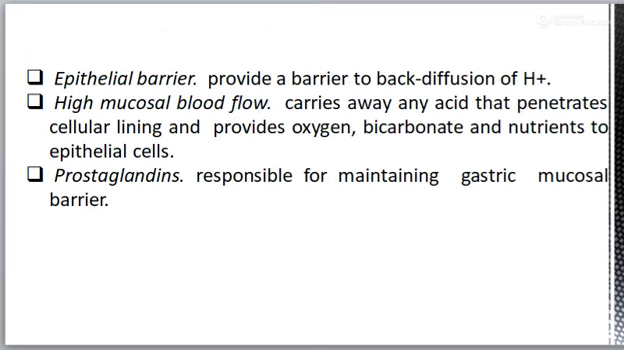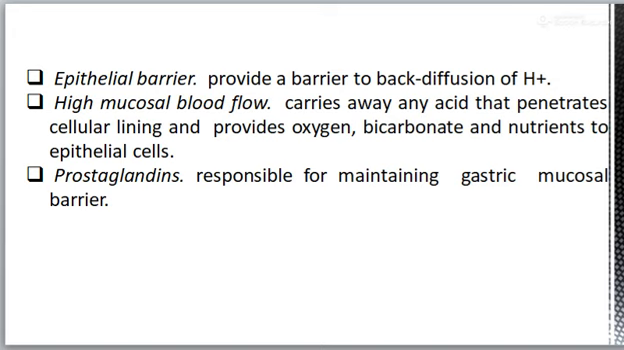Third is the epithelial barrier. The intercellular tight junctions provide a barrier to the back diffusion of the H plus ion. So any damaged cells are quickly replaced as the turnover of gastric mucosa is very high. Approximately 5 into 10 to the power 5 mucosal cells are shed each minute. That replaces the entire mucosa in 1 to 3 days.